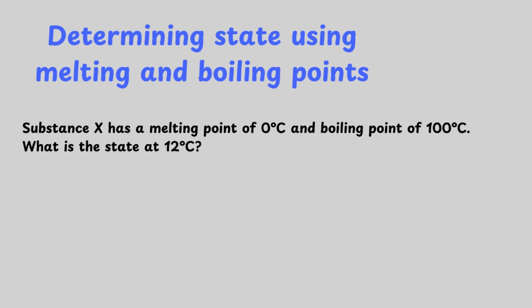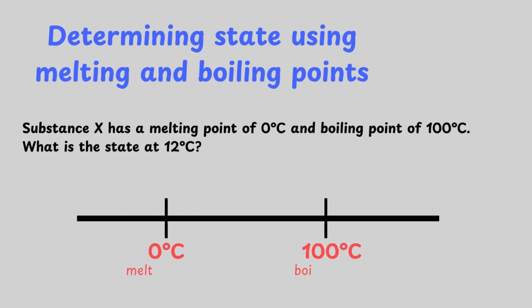What is the state at 12 degrees Celsius? To solve this, first draw a line linking the melting and boiling point. The melting point always comes first, followed by the boiling point.